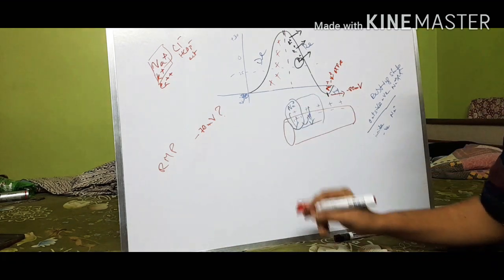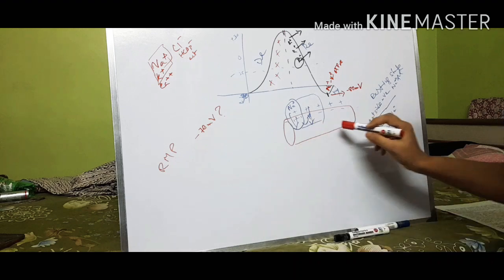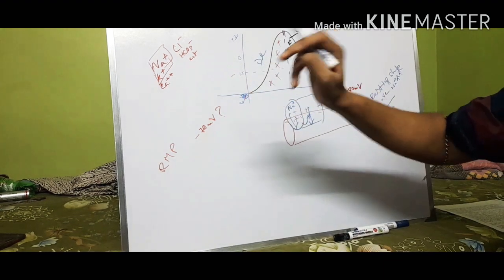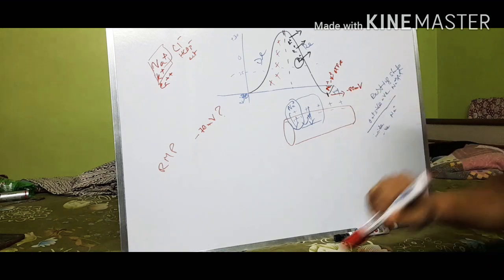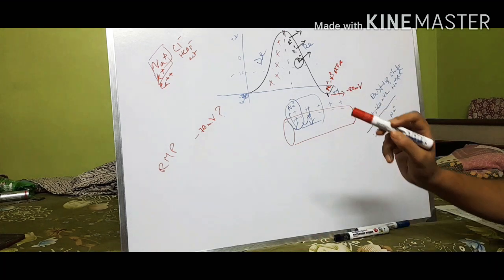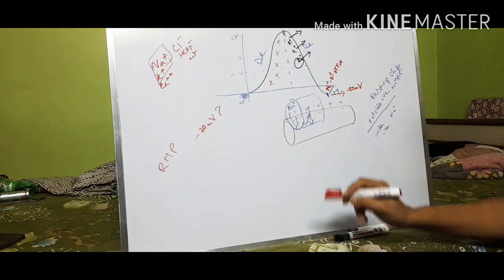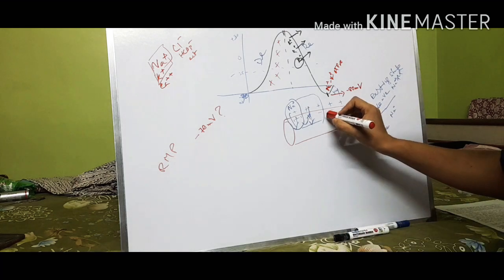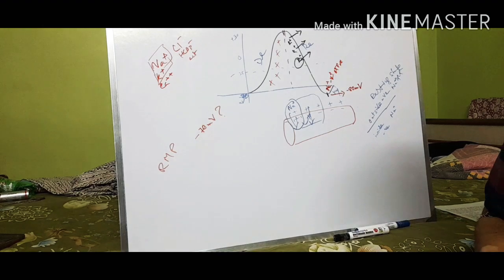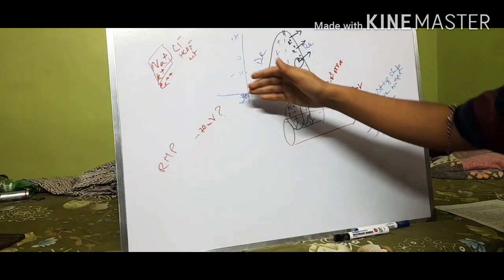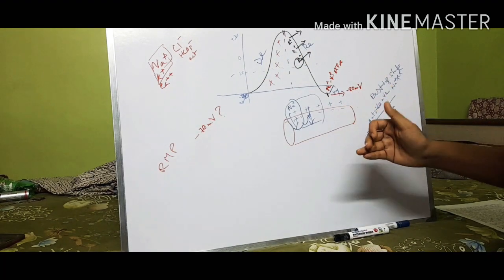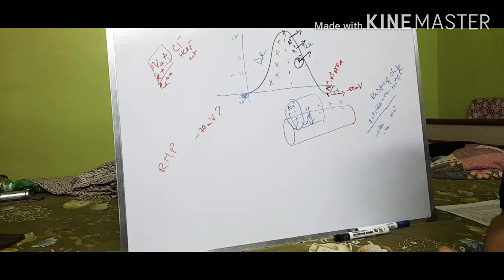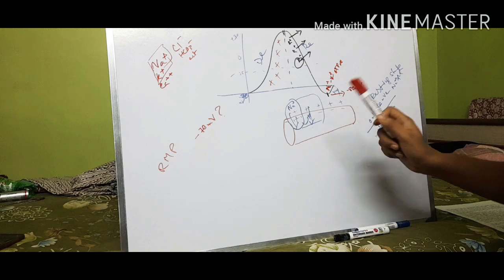Why is this happening? The answer lies here: the unequal distribution of the ions inside and outside of the cell. We all know that during the resting state, the inside of the cell is more negative than the outside. But in true words, the inside of the cell is not negatively charged, but it is less positively charged.